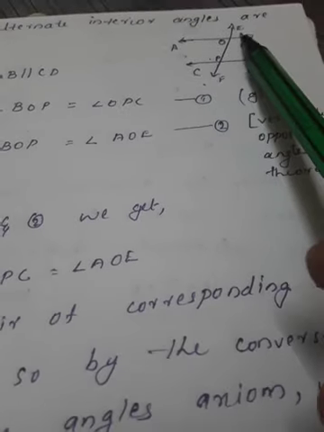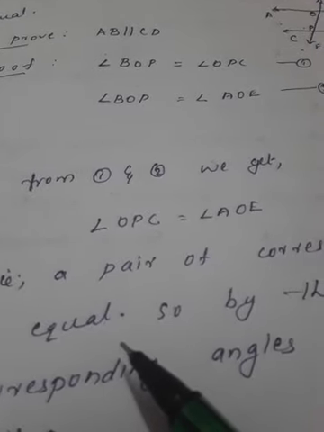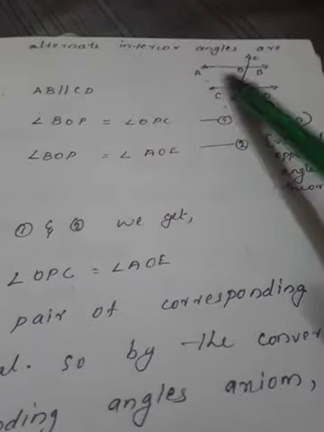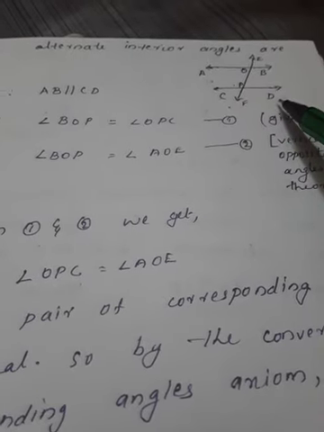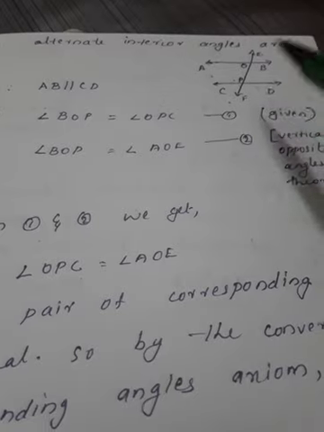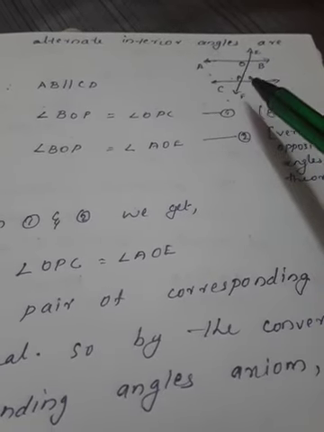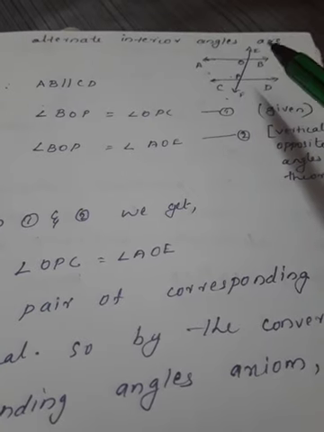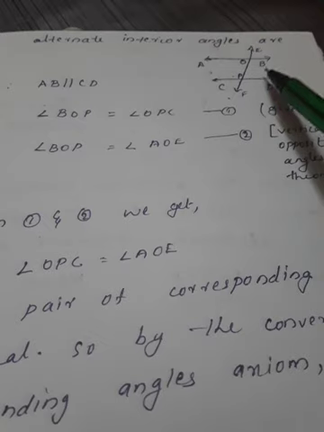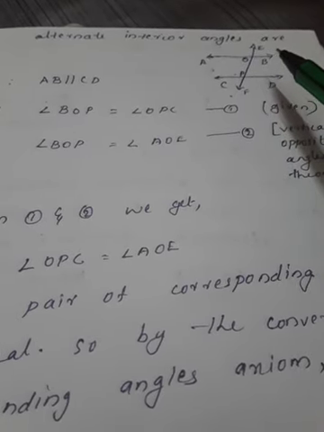So by the converse of corresponding angles axiom, what can we say? The lines are parallel. That means AB parallel CD. So hence proved. What did we prove? When alternate interior angles are equal, then the lines are parallel. That we proved.